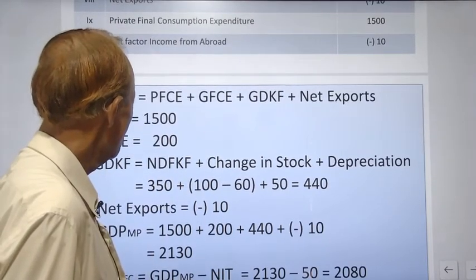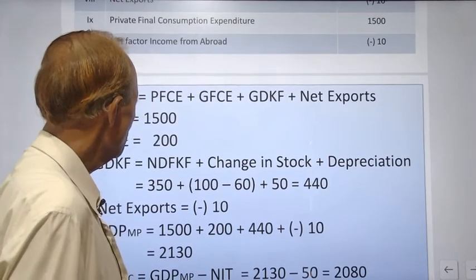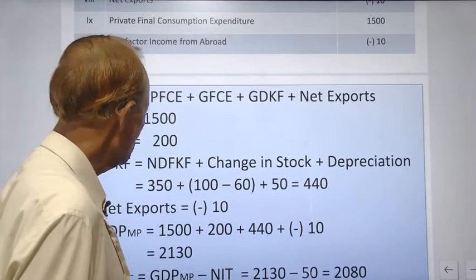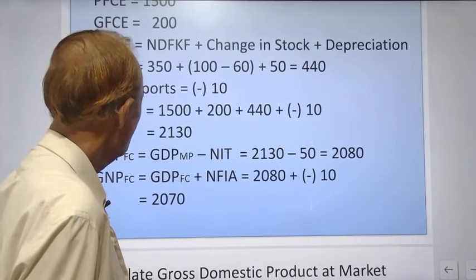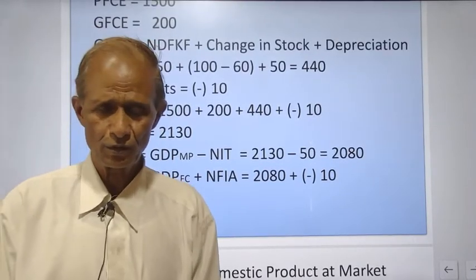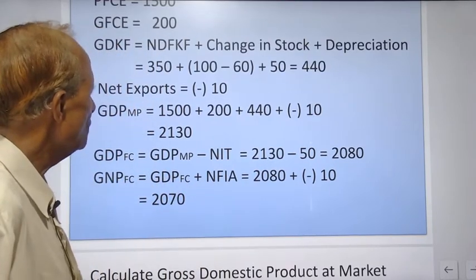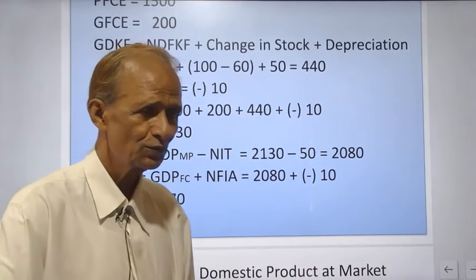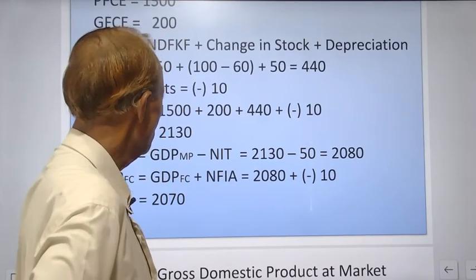Gross domestic capital formation is equal to NDFCF plus change in stock plus depreciation, and net exports is equal to minus 10. So GDP MP, gross domestic product at market price, will be equal to 1500 plus 200 plus 440 minus 10